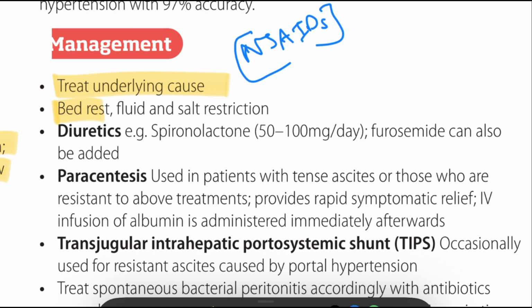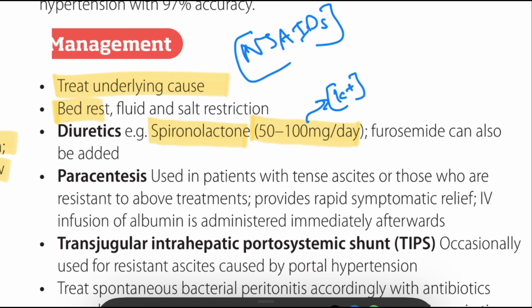Next, we have to go with diuretics. First one is spironolactone. Spironolactone is an aldosterone antagonist. We can use 50 to 100 milligrams per day orally, once per day. We can give it long term. It is the main indication, the first line drug for cirrhotic ascites, and whenever we are giving spironolactone, we have to check potassium levels.